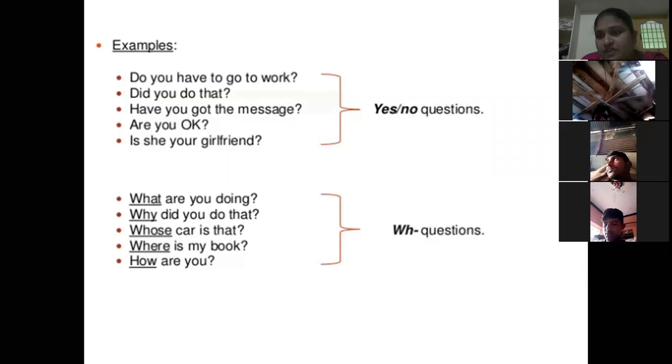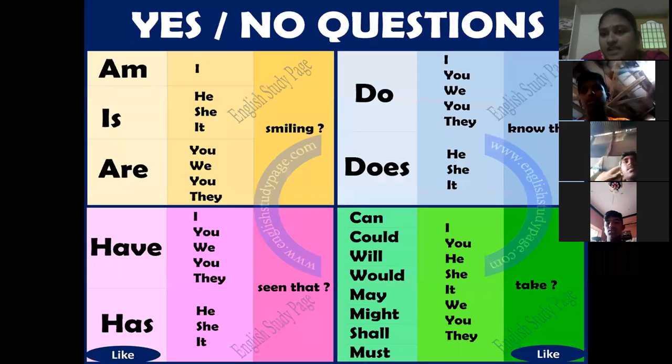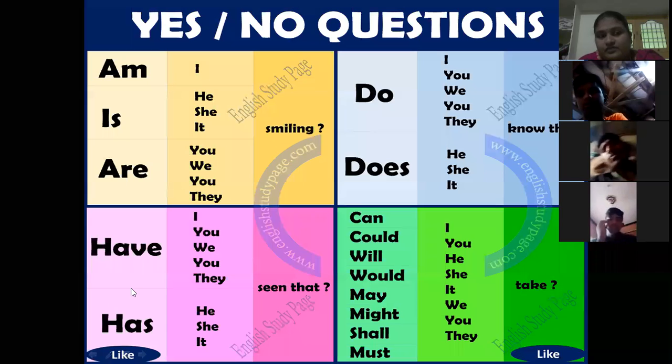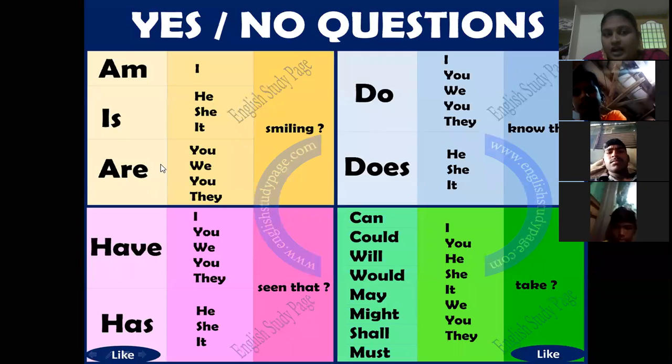So there are 2 types of questions. One is the yes or no type question. The second one is double H form questions. Here, yes or no questions are framed using helping verbs. See, these are all questions using helping verbs. See, am I smiling? Is he smiling? Are they smiling? Here the answer is yes or no.